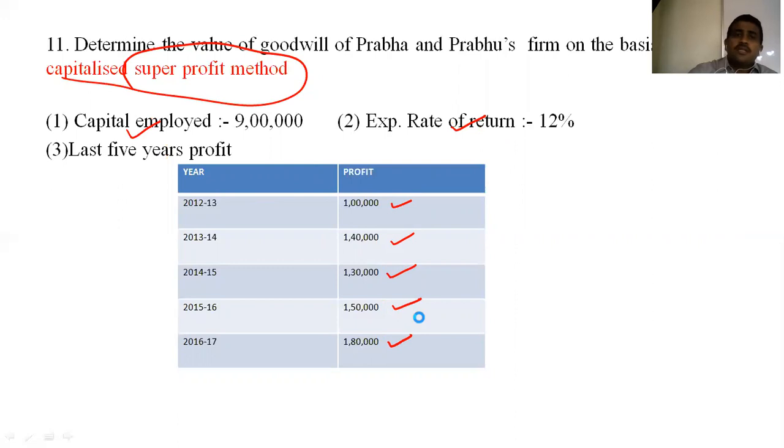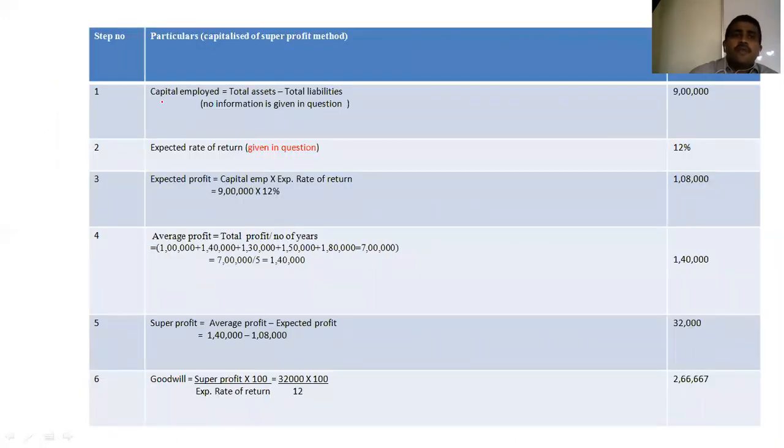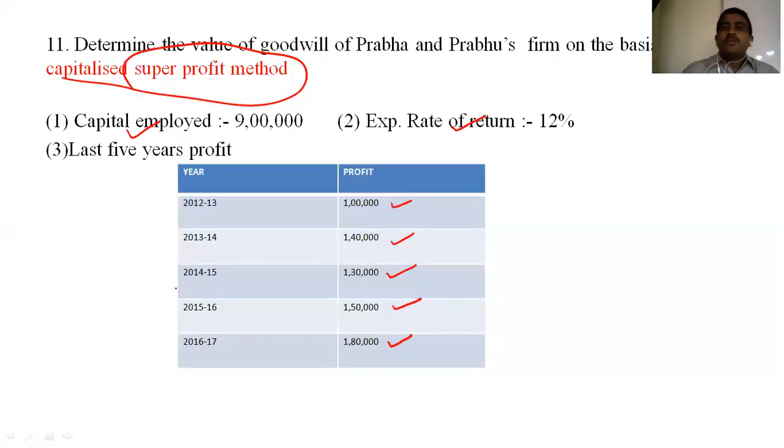So let's see the sum. First we have to find the capital employed. And what is the formula for capital employed, friends? Total assets minus total liabilities. Second, the expected rate of return, which is normal. Expected profit, that also we have learned. Average profit is equal to total profit upon years, that also we have learned: 1,40,000. Now we have to calculate the super profit. This is the new topic that I have to teach you. Why? Because it is given in the question.